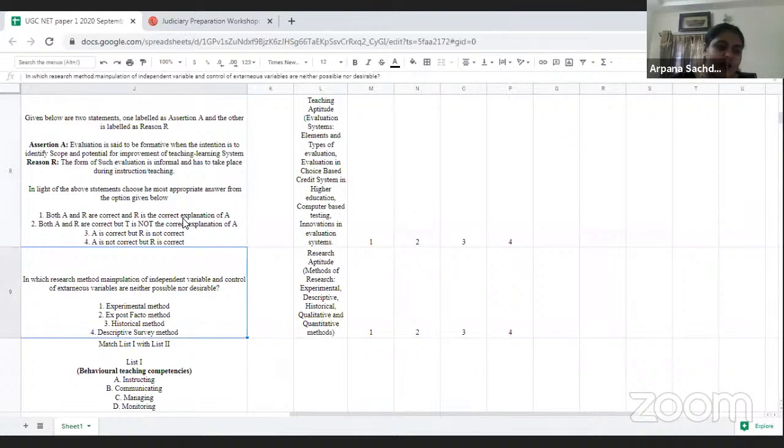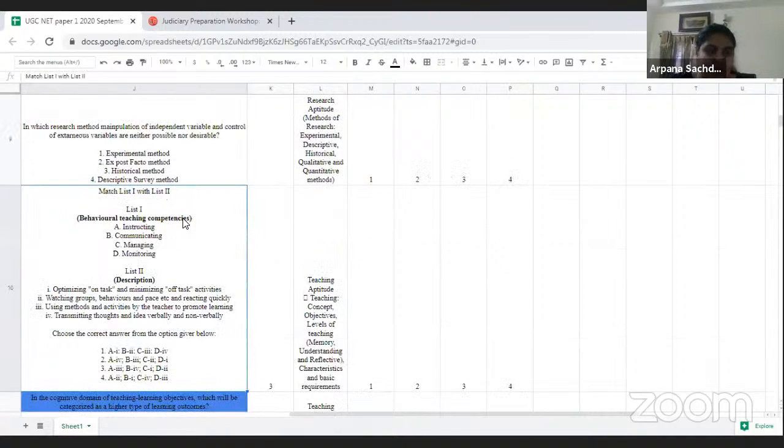Then the next question we have is of research aptitude, and I would mark this question as an easy question, because this was a direct question which they asked on methods of research: what method is it where manipulation of the independent variable and control of extraneous variables are neither possible nor direct. So this was an easy question. You can answer this question very easily. It was not a difficult question.